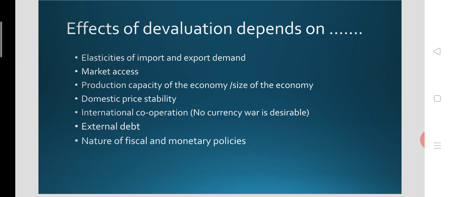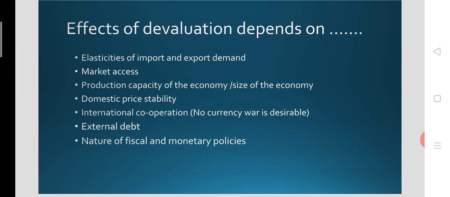Then external debt is another matter. When devaluation is adopted, the external debt burden denominated in foreign currencies will be increased, as the domestic currency's value has declined after devaluation.